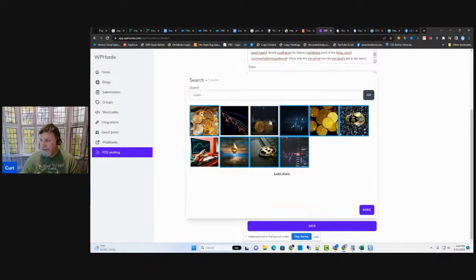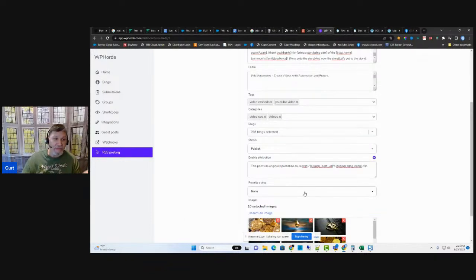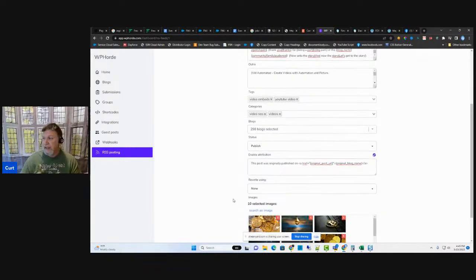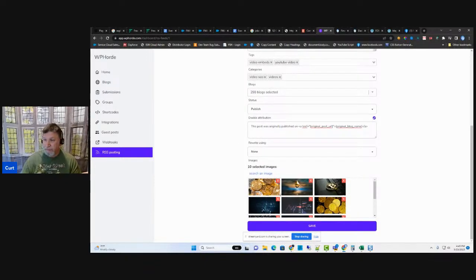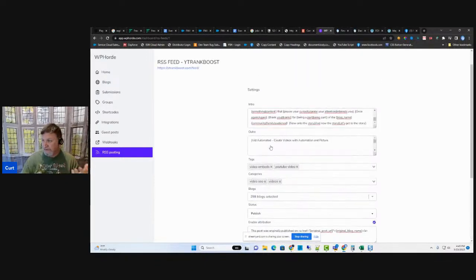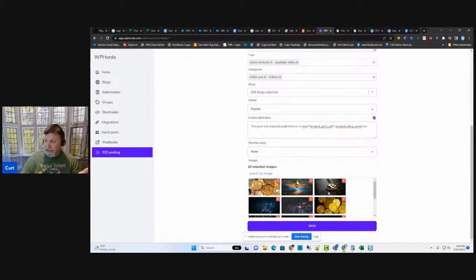Now, what's going to happen is it's going to paste these as an image and add them to your media library. And it's going to randomly select one per post for this particular RSS feed. But you can add 100, doesn't matter, and it'll randomly select one for each individual post that it does.